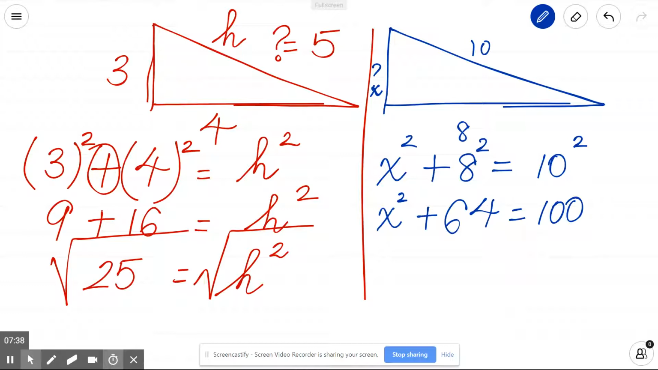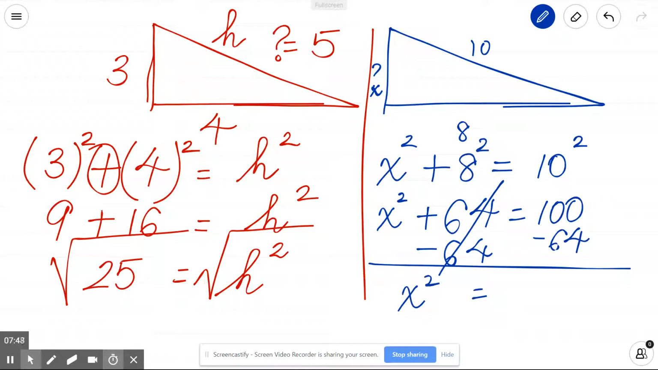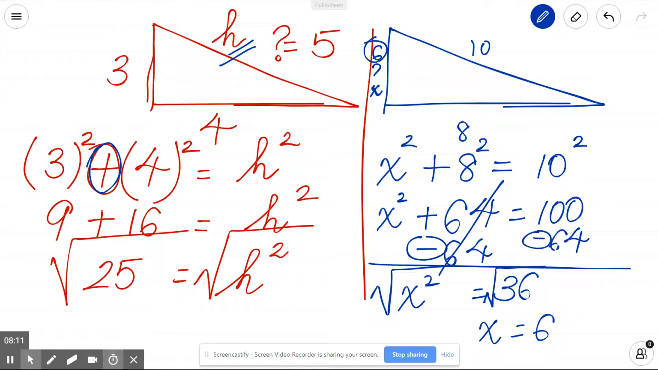Now, because I need to find x, I need to isolate x. So I will do the same as I would to solve a linear equation. x squared equals 100 minus 64, which is 36. And we square root both sides, and x equals 6. So always remember, students, whenever they want you to calculate the hypotenuse, you add. Whenever they want you to calculate the smaller side, you always subtract, or take it to the other side and subtract it. So pretty simple.